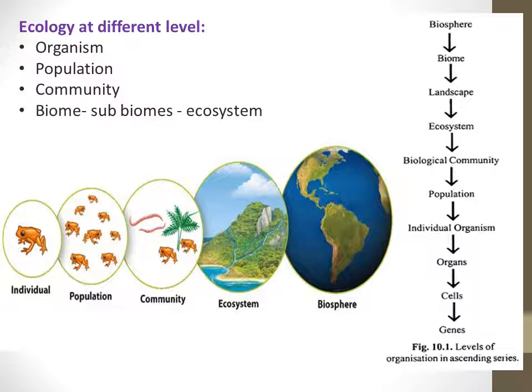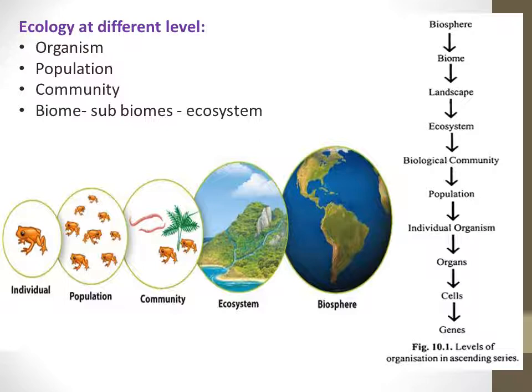So when I talk about community, I'm talking about different organisms in a particular area. And then the fourth one is biome. Now biome is a very wide aspect. Inside biomes you have different ecosystems. So biome is actually a very broader aspect of seeing the ecosystem. Again, the biomes can be divided into subbiomes, and then these subbiomes can be divided into the different ecosystems.